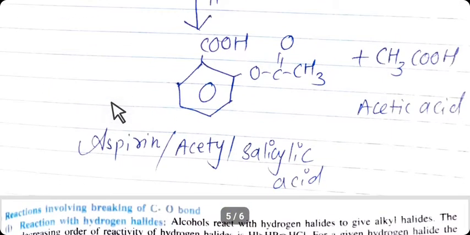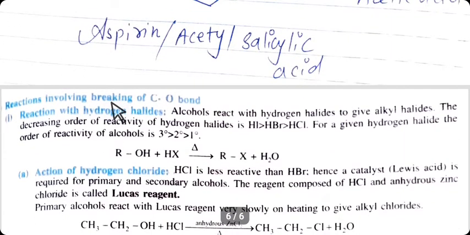The next topic from this chapter is chemical reactions of alcohol involving breaking of the C-O bond. Chemical reactions of alcohol involving breaking of the C-O bond.